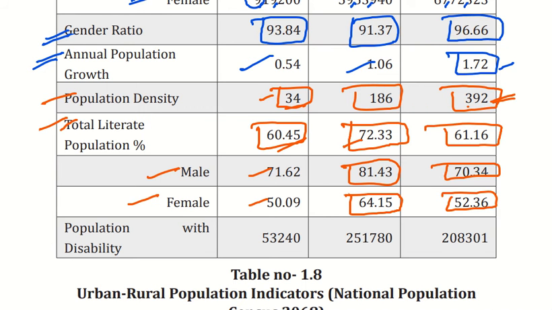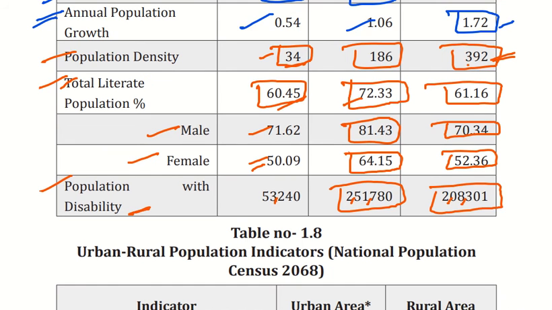We can see in Himalaya region, the male literacy rate is 71 and female is 50%. Population disability, population with disability. So there is more number in the hilly region, that is 2,51,000, and in Tarai it is 2 lakh 8,000. In the mountain region it is about 53,000.